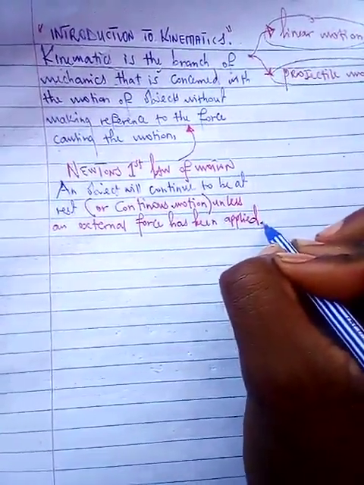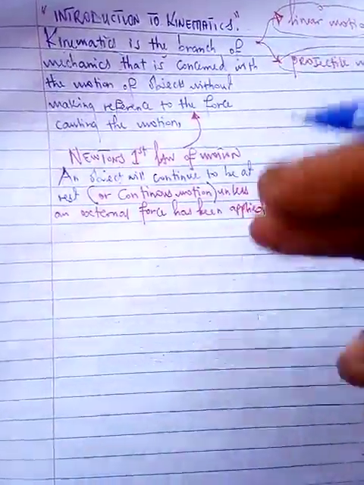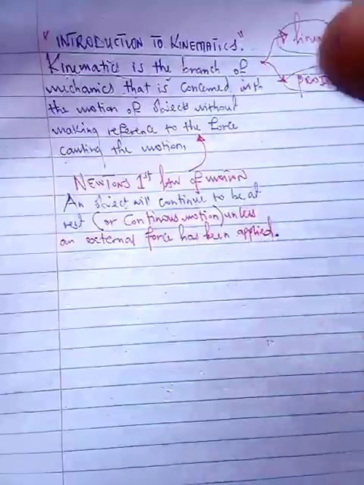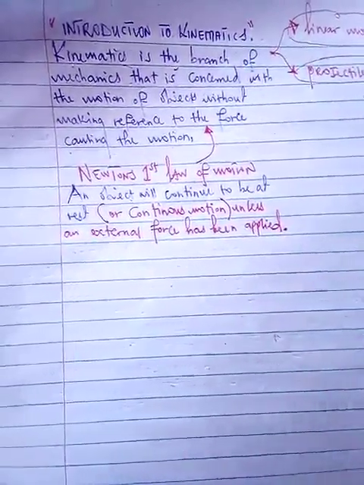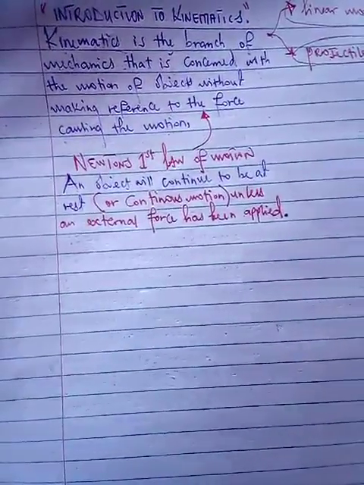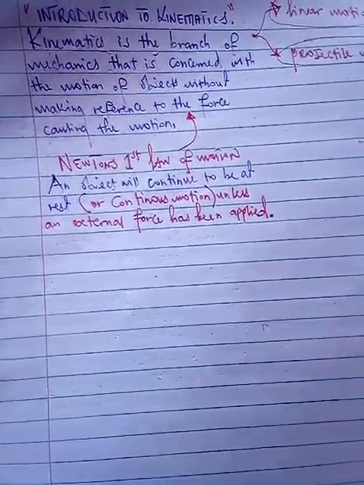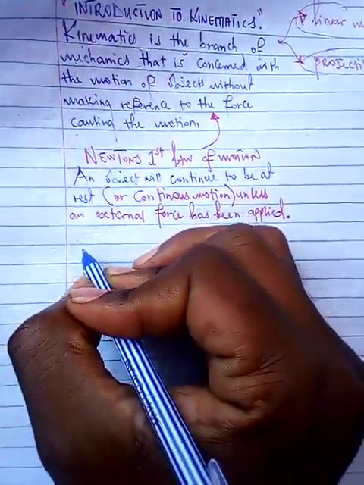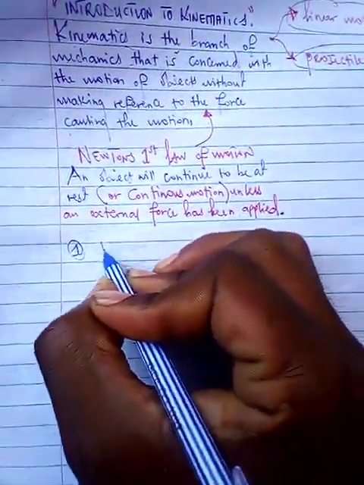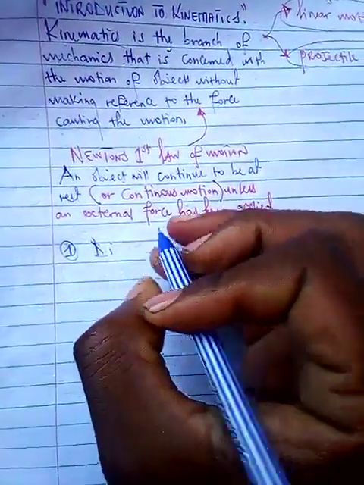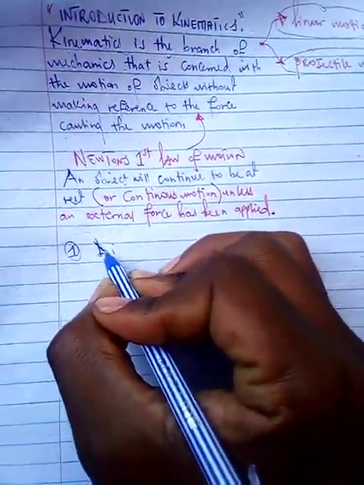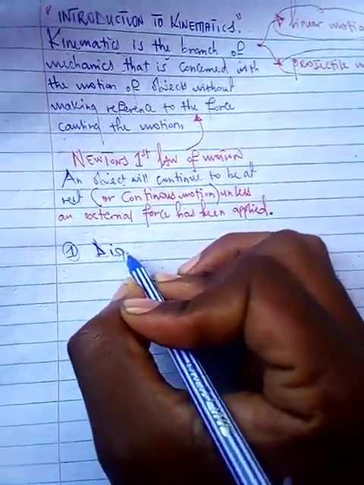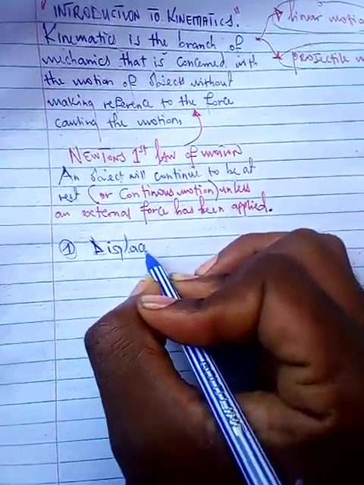So, having this foundation, let us now see some physical quantities that are involved in this kinematic topic. What physical quantities are involved anytime you're simply talking about kinematics is the first question that we are going to start asking ourselves. So the first one that I'm going to put on this subject will be displacement. What is displacement?